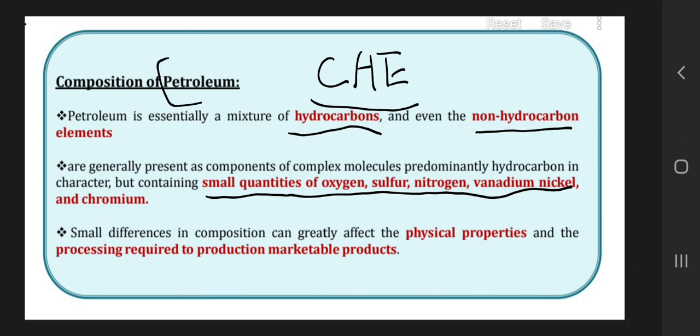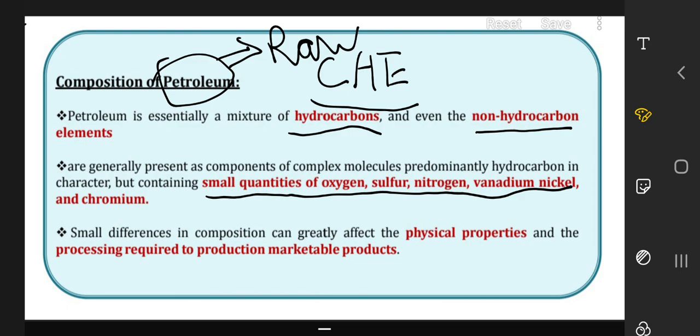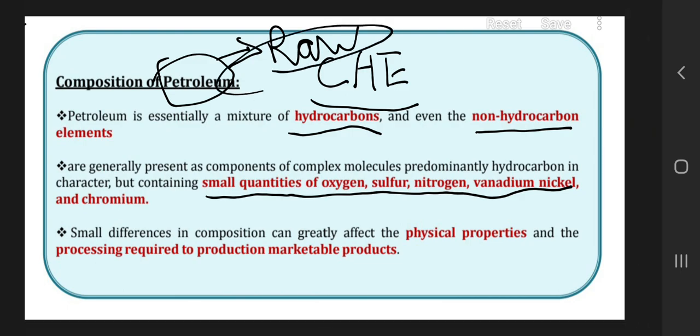Which type of petroleum are we discussing? This is raw petroleum. If someone asks what type of petroleum has all these components, you should answer raw petroleum, which is unprocessed petroleum.